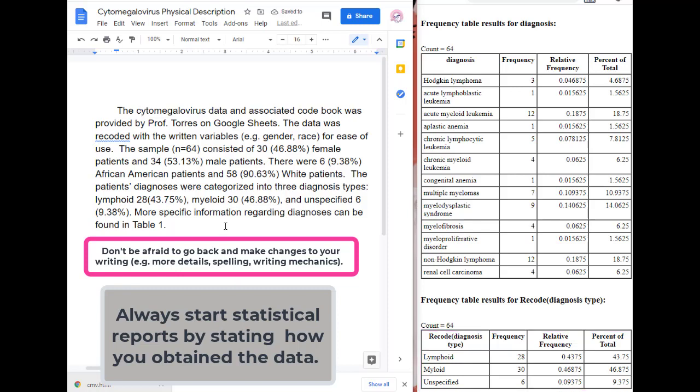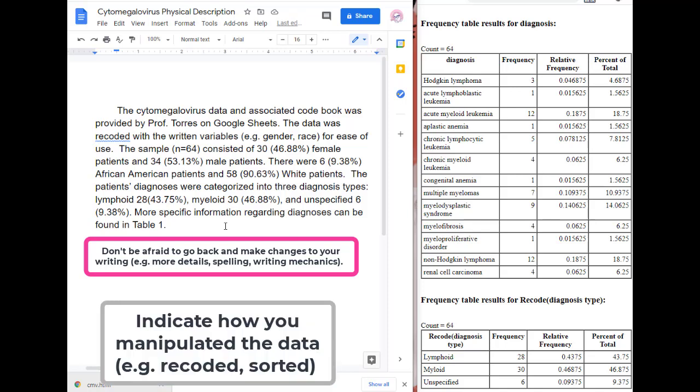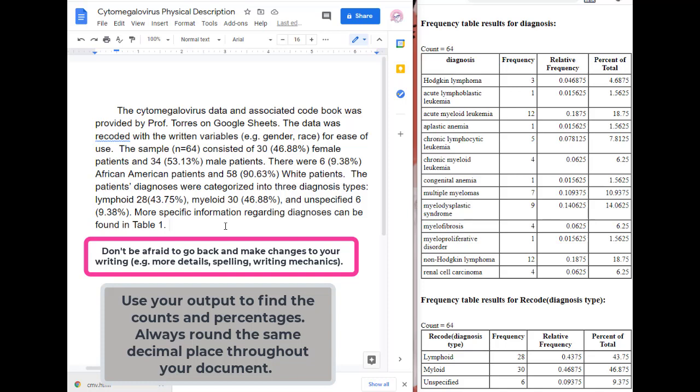I don't think so. An associated codebook was provided by Professor Torres on Google Sheets. The data was recoded with the written variables, e.g., for example, gender, race, for ease of use. The sample, n equals 64, consisted of 30, 46.88% female patients and 34, 53.13% male patients.